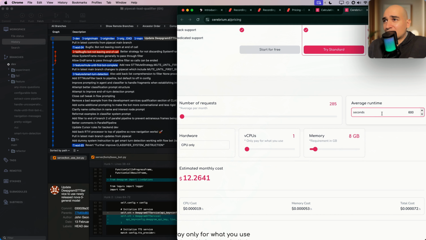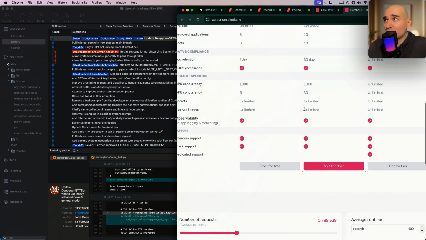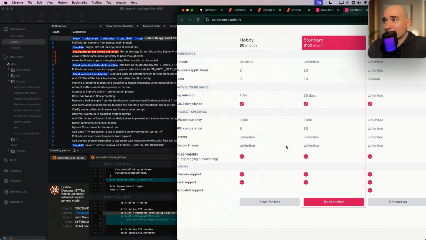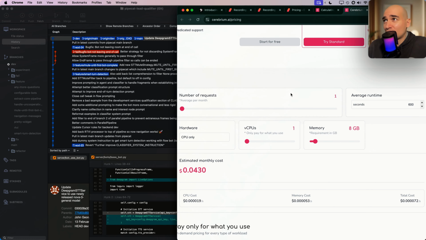And I set this average runtime to 10 minutes, on average, maybe 10 minutes. I tried to use this slider and look at how this jumps around. You can barely get this thing to do anything if you touch it. Who is meant to use this? Look at this. Who's this for? It really makes me wonder, who's this whole service for? Is this for normal people? There's a hobby tier for $0 a month. Anyway, I'm just going to literally try it and see what happens.